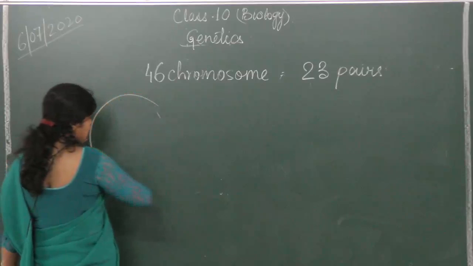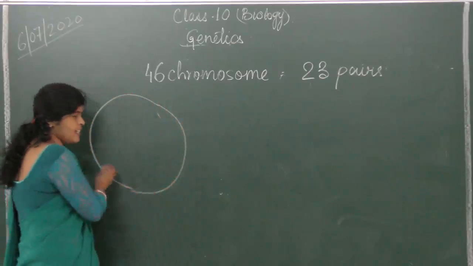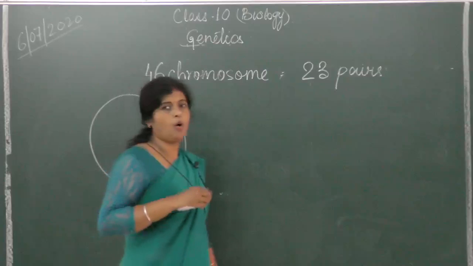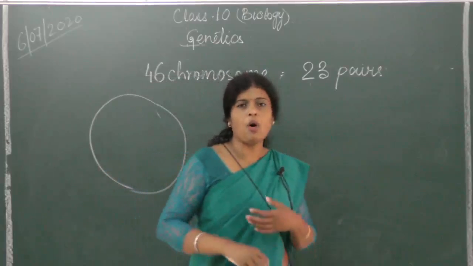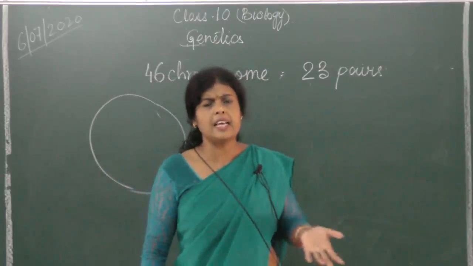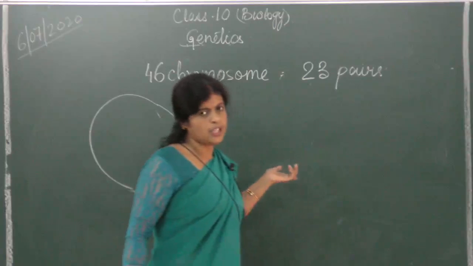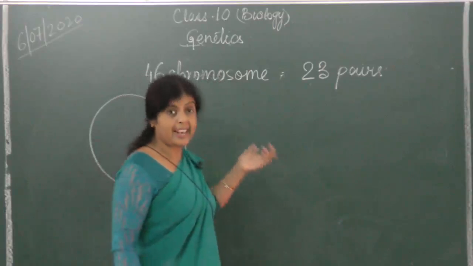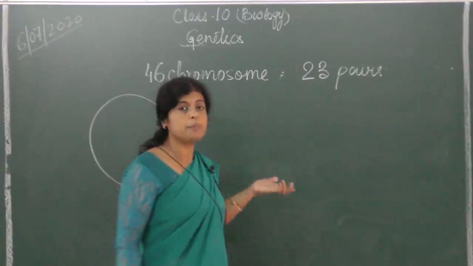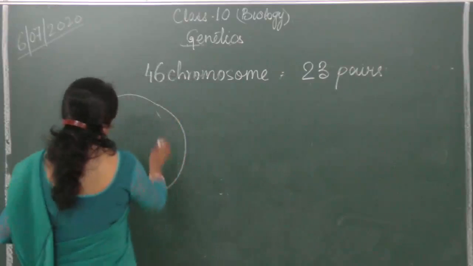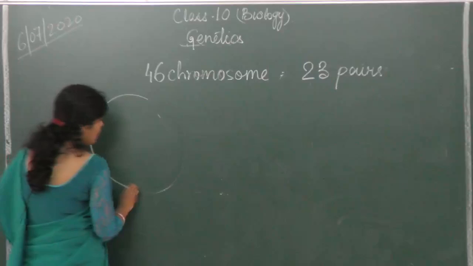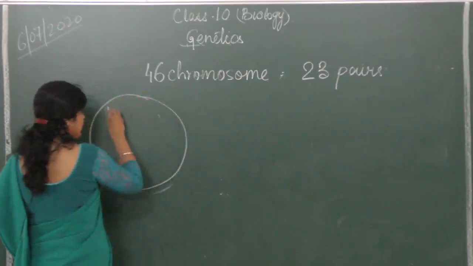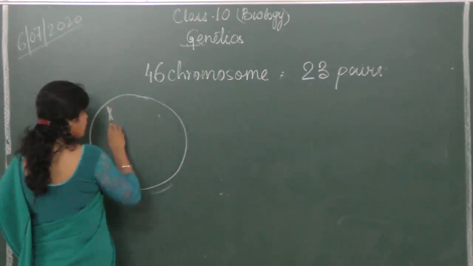May it be a kidney cell or nerve cell or muscle cell or a skin cell, any cell of the body will have 23 pairs of chromosomes, except for the gametes, sperm and ovum.